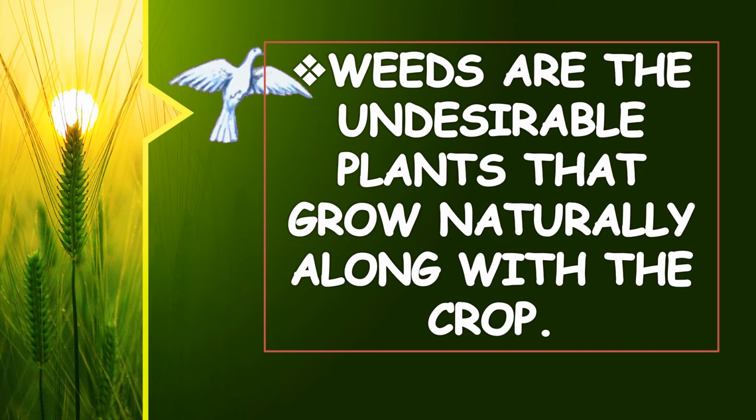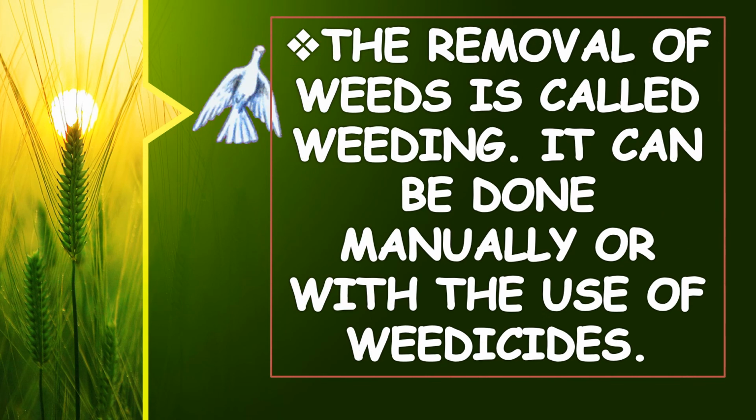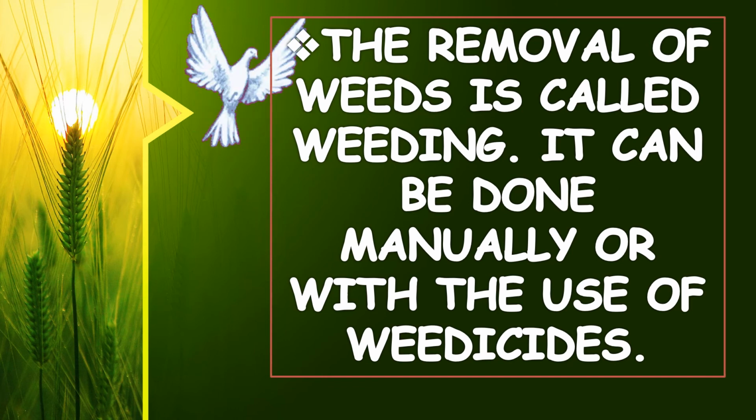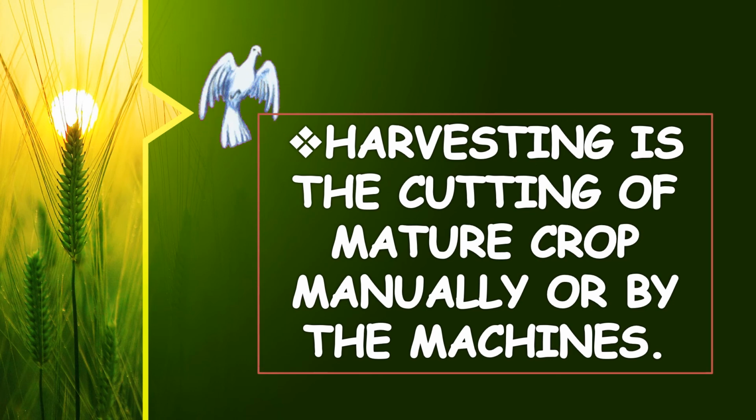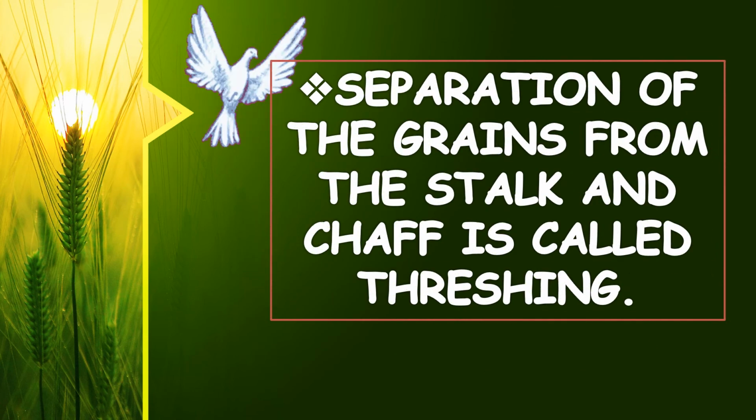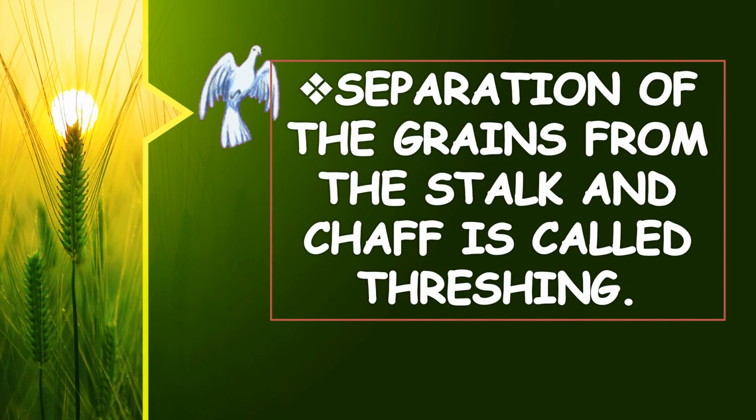Weeds are the undesirable plants that grow naturally along with the crop. The removal of weeds is called weeding. It can be done manually or with the use of weedicides. Harvesting is the cutting of mature crop manually or by machines. Separation of the grains from the stalk and chaff is called threshing.